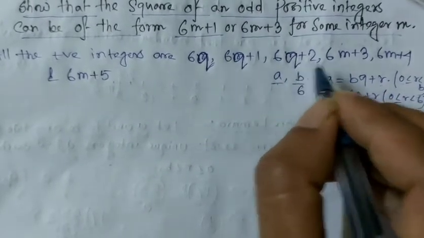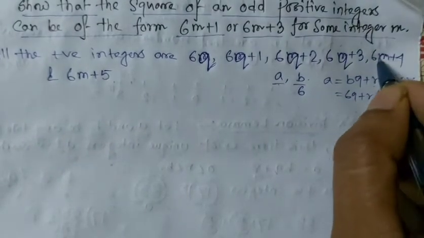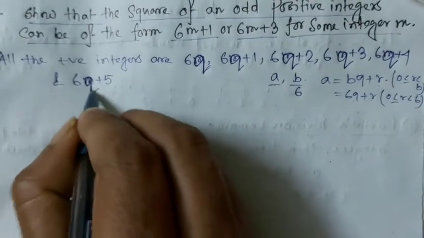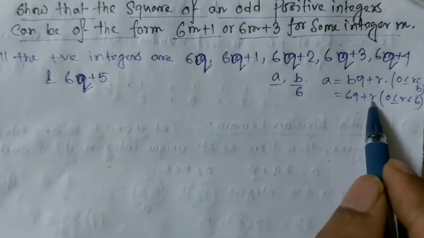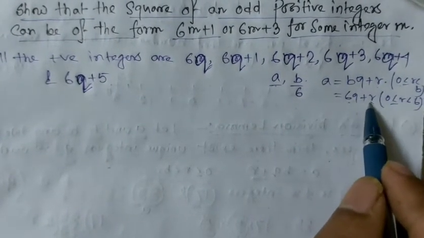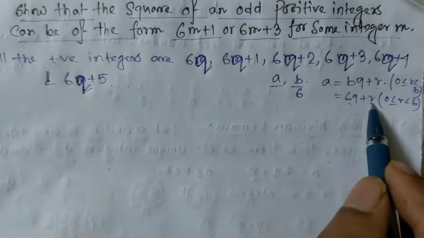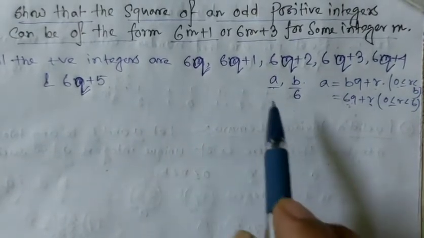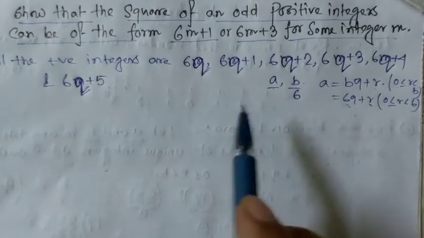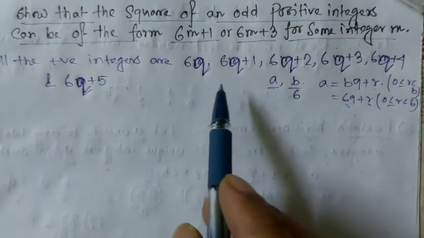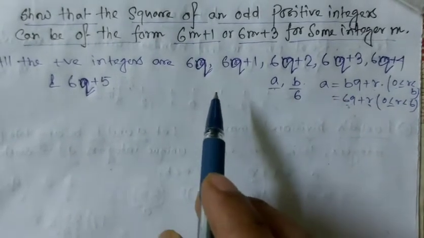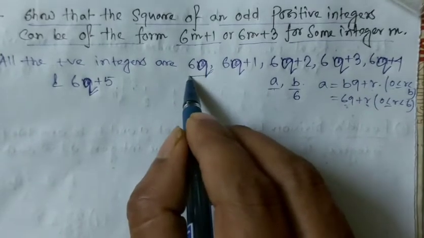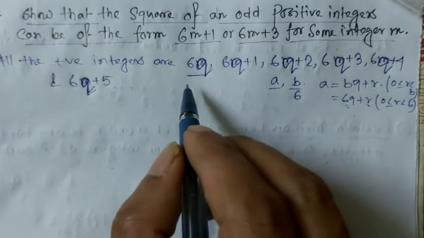So 6q plus 0, then 6q plus 1, 6q plus 2, 6q plus 3, 6q plus 4, 6q plus 5. So all the positive numbers are in the form of 6q plus 1, 6q plus 2, like this way. Out of these 6 forms, which are odd and which are even? At first, 6q is an even number.